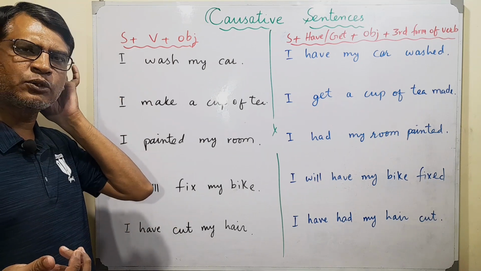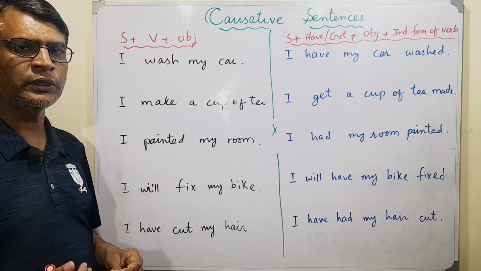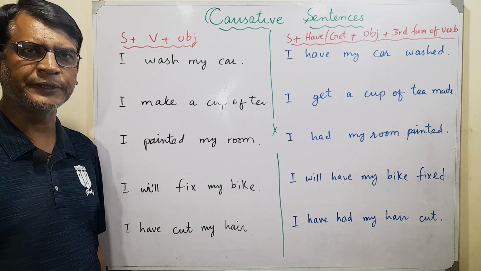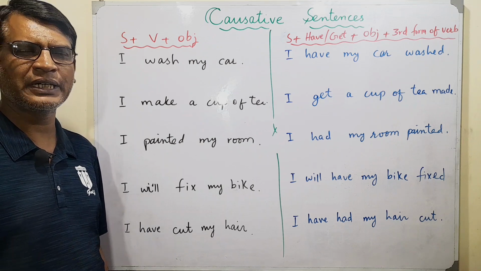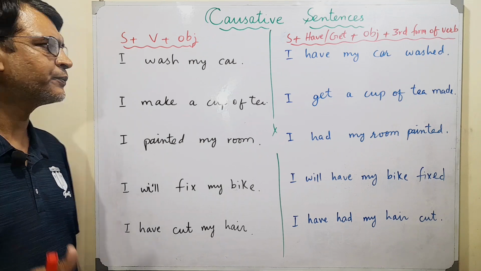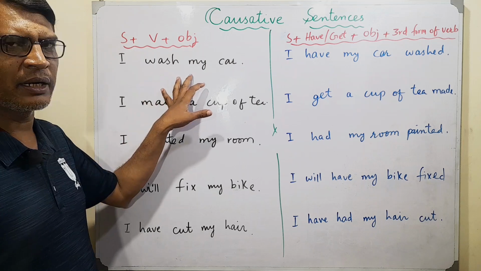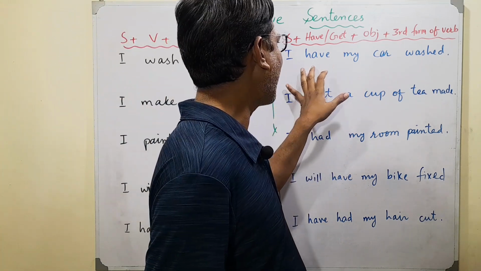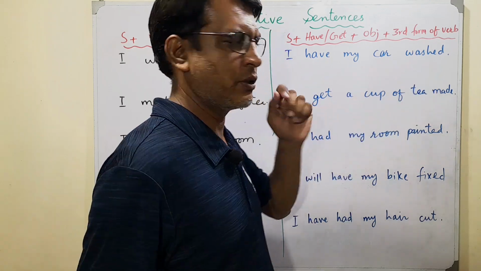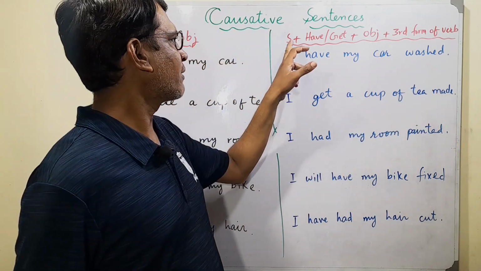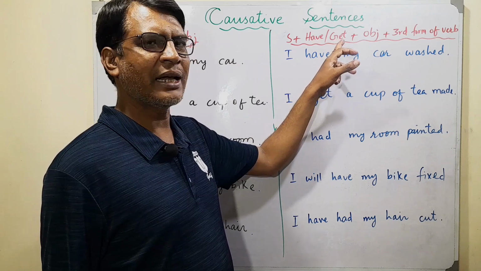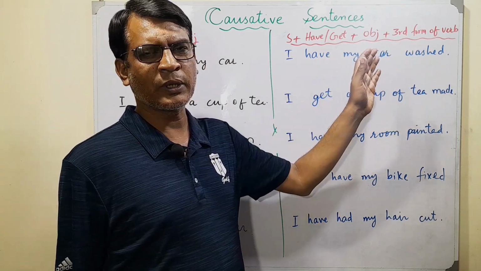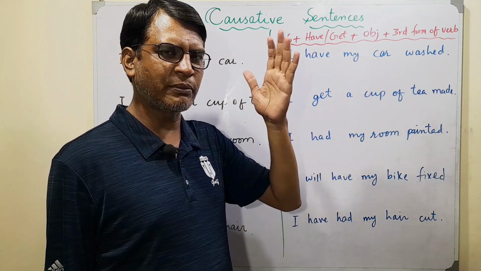Causative sentences are those sentences in which I am not the doer, but maybe I am asking somebody to do something for me, and maybe I am paying for that, or maybe I am requesting. Okay. So, for example, I wash my car. In a causative sentence this will be I have my car washed. The structure is subject plus have or get plus object plus third form of verb. That's what the causative sentence is all about. You have to remember that.